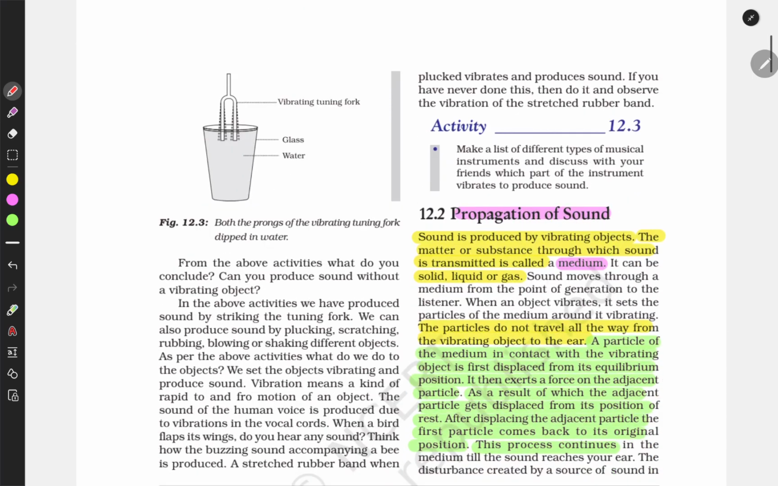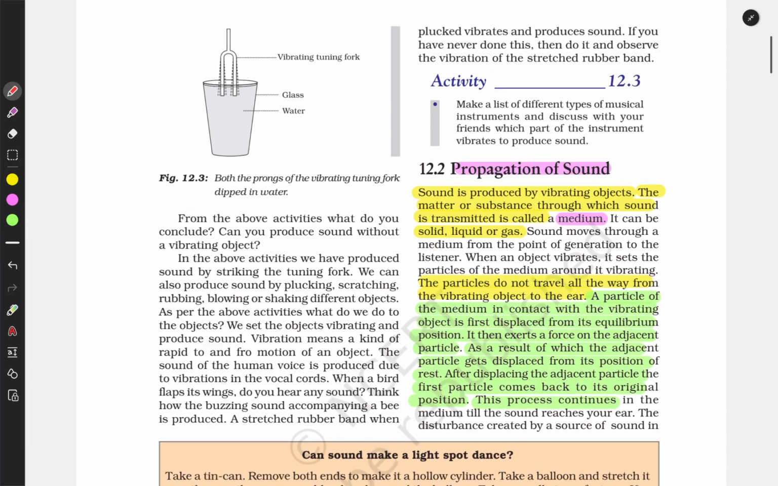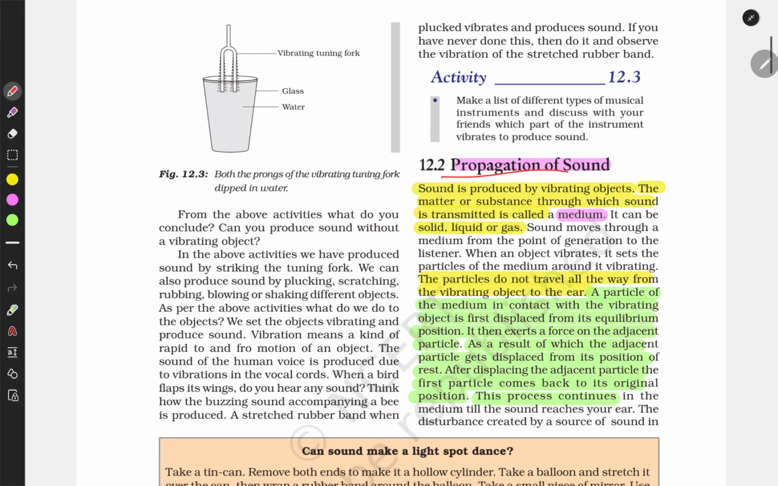So, production of sound. We just discussed the propagation of sound, how sound propagates. Sound is produced by vibrating objects. The matter or substance through which the sound is transmitted is called a medium. So the sound is propagating because of vibrating objects, and the medium in which the object vibrates is called a medium. It can be solid, liquid, or gas. In all three mediums sound propagates.